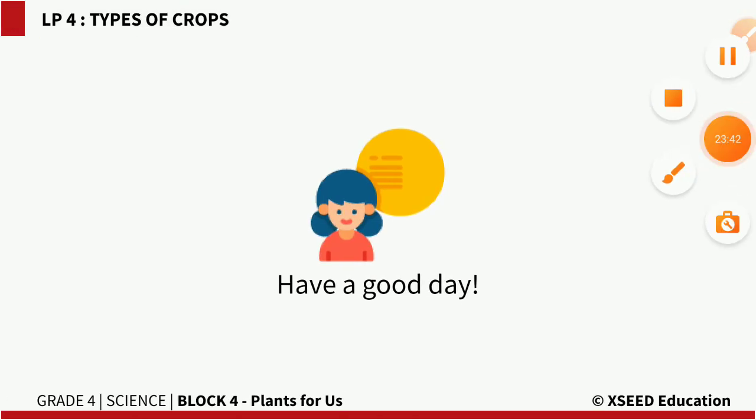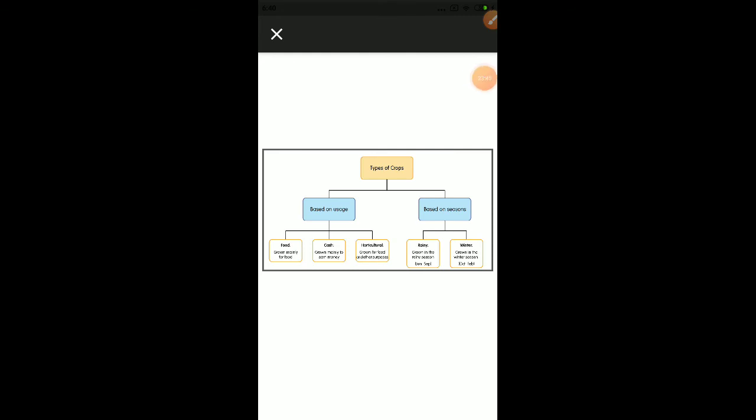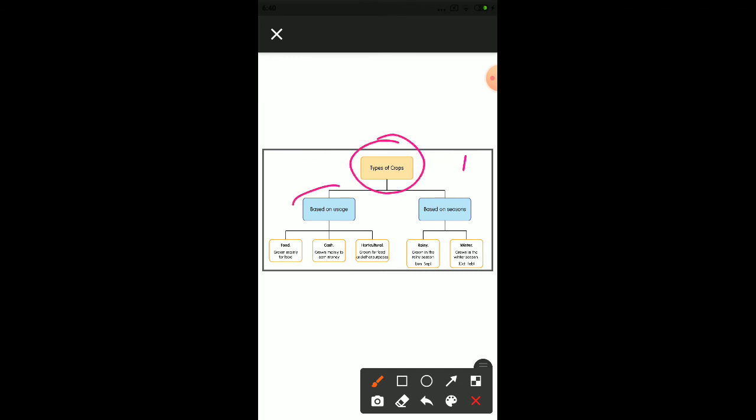Read your lesson. After completing the lesson reading, now draw this flowchart in your classwork, where in this flowchart you are able to see the different types of crops. So first one, types of crops that we are dividing based on the usage, and the second one is based on the seasons. So based on the usage, we again divide into food crops, cash crops, and horticulture crops. Now based on the season, we again divide into rainy season crops and winter season crops.